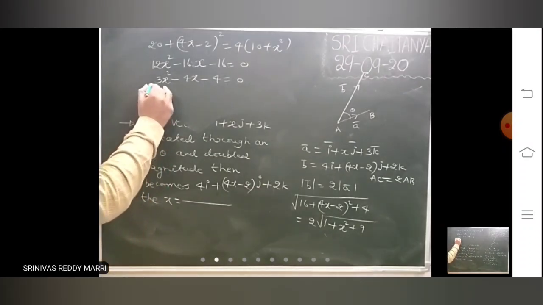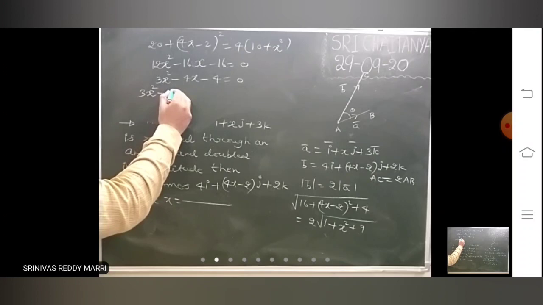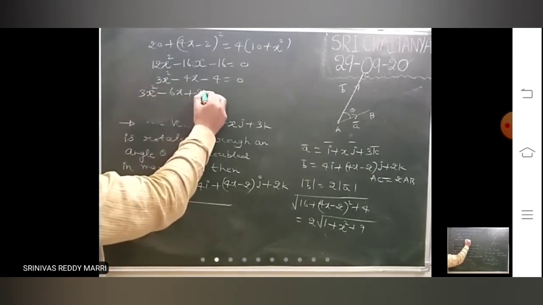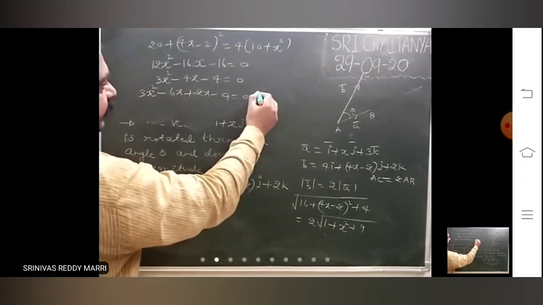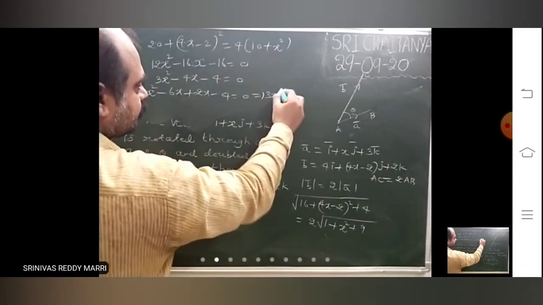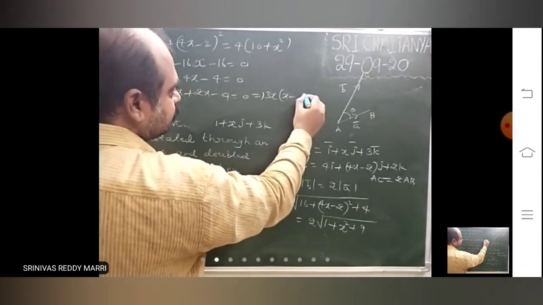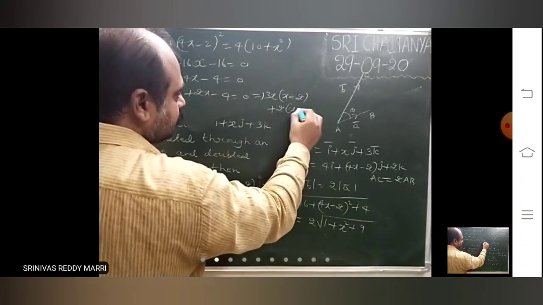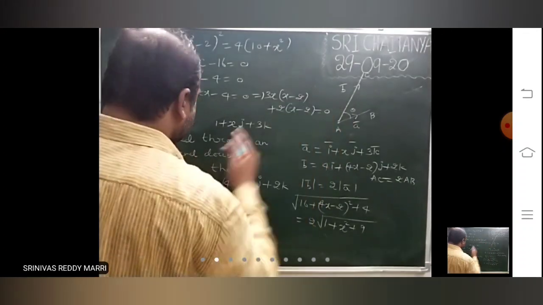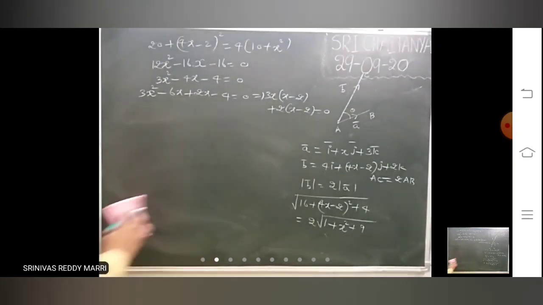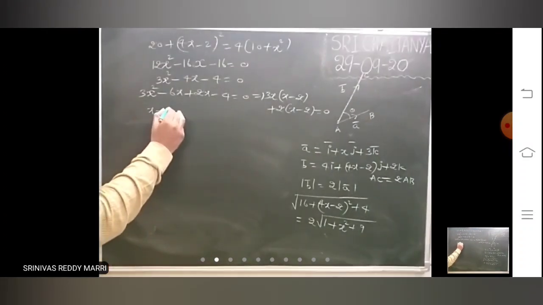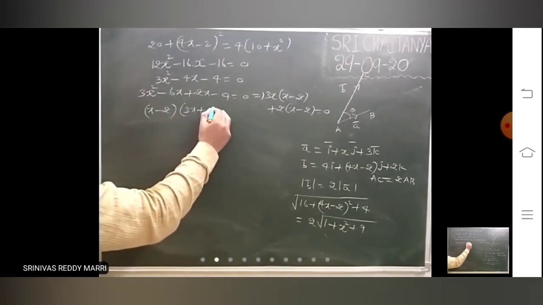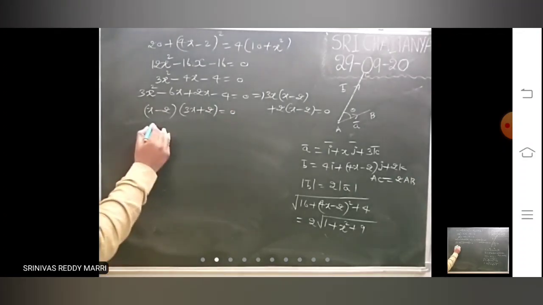Factorize this. 3x square minus 4x minus 4: minus 4x you write as minus 6x plus 2x. Take 3x common and then x minus 2 common, so you will get the value of x: (x minus 2) into (3x plus 2) equals 0.